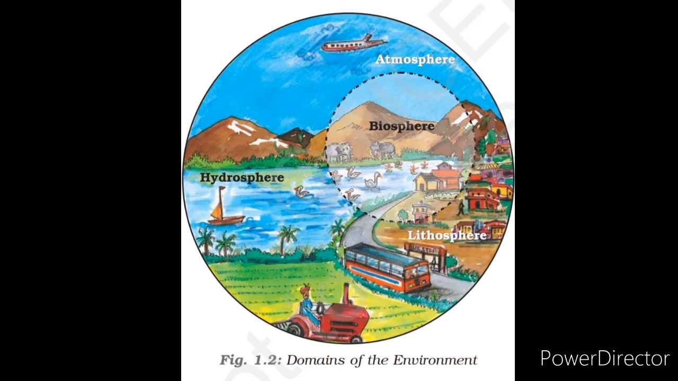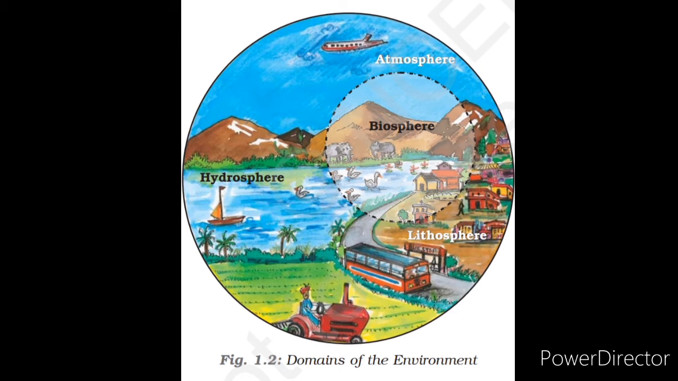The word hydro is taken from hydrogen, and the combination of hydrogen and oxygen, that is H2O, is known as water. So the domain of water on the earth is called hydrosphere. It comprises various sources of water and various water bodies. Next domain is atmosphere. The thin layer of air that surrounds the earth is called atmosphere.